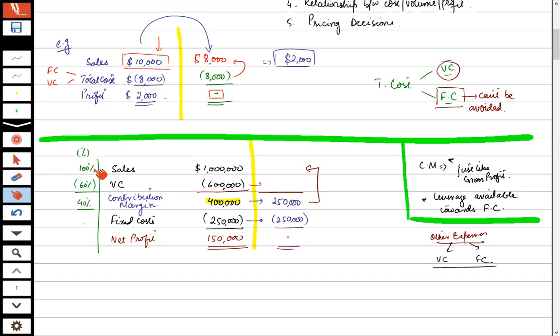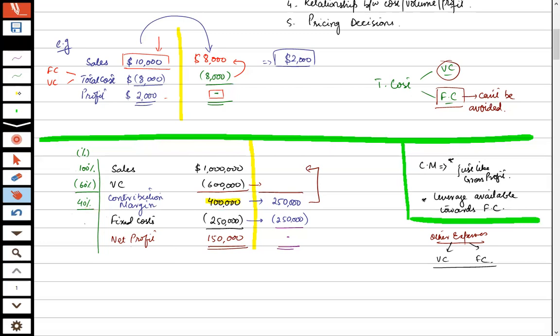Any problem? But how does it relate to everything else? Everything else means fixed cost and net profit. Yes, like the break-even concept and calculating other things. I am telling you. Now see.